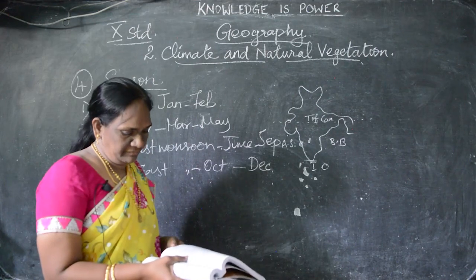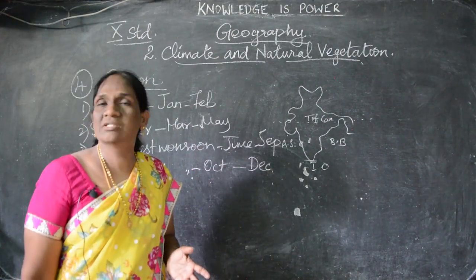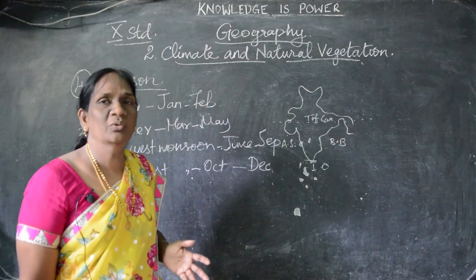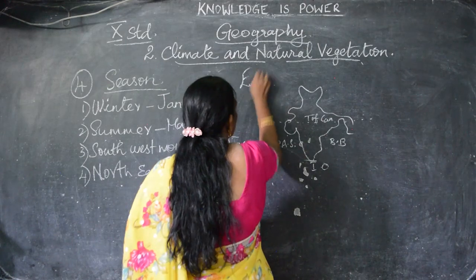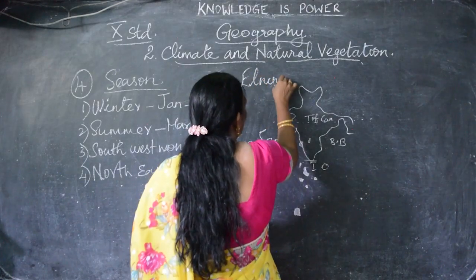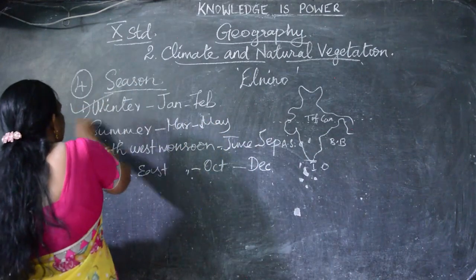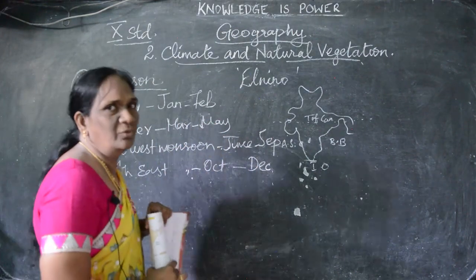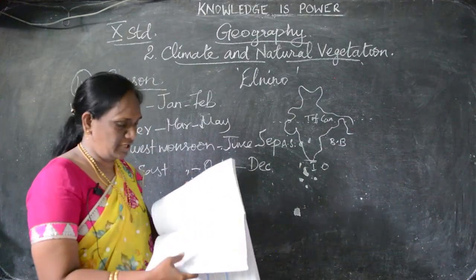Understand? And we have the global phenomenon called El Nino. See all of you? El Nino, the global phenomenon. These two, winter and summer, we already saw. Now we are going to see the southwest monsoon.